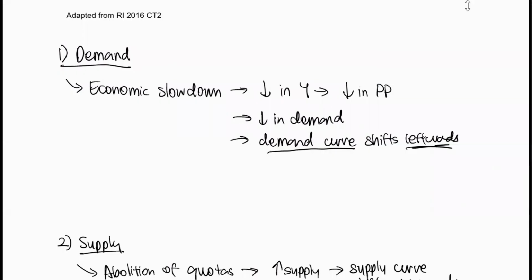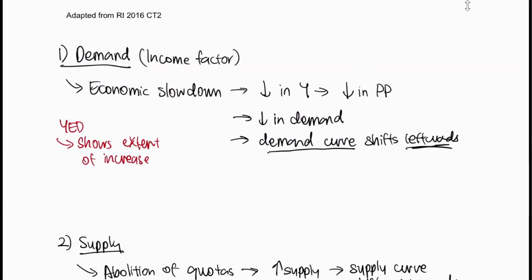If you're looking at the demand factor, this is related to an income factor, because of the economic slowdown. A relevant elasticity concept that we could bring here is income elasticity of demand, which is your YED. What the YED shows is the extent of the change in demand. It can show whether demand has changed slightly or greatly.